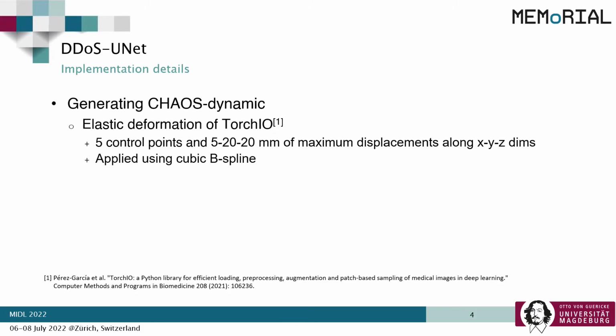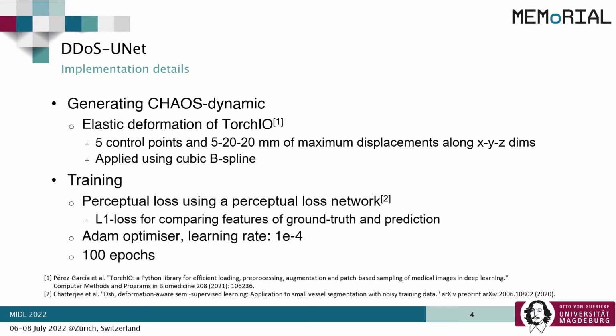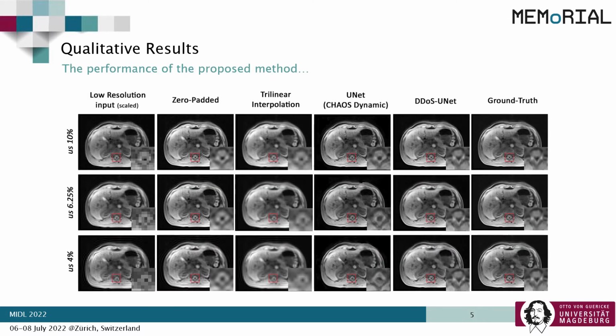The CHAOS dynamic dataset was created by applying elastic deformation of TorchIO with 5 control points and 5, 20, and 20 mm maximum displacements along X, Y, and Z dimensions, which was then applied using cubic B-spline. For training the model, we used perceptual loss as mentioned before, and this was optimized using the Adam optimizer with a learning rate of 10 to the power minus 4 for 100 epochs. Now let's have a look at the results.